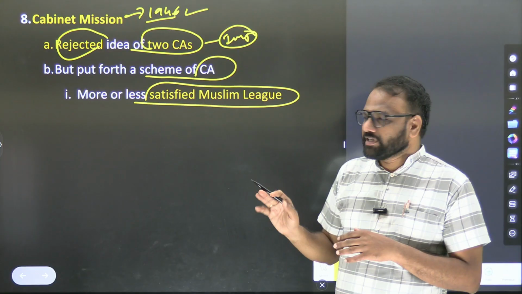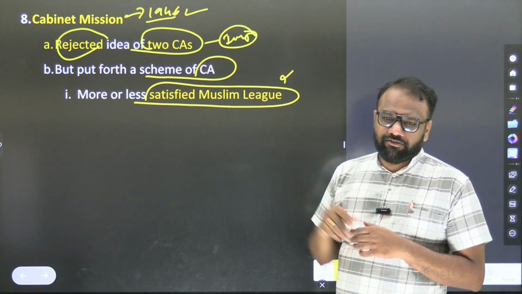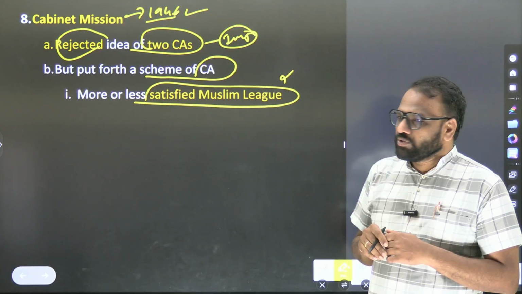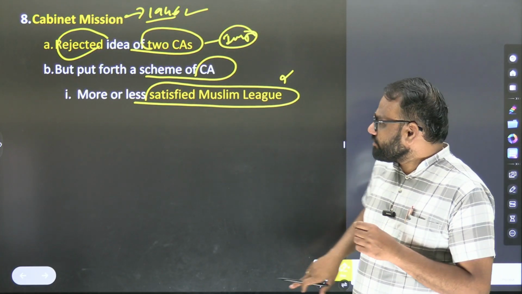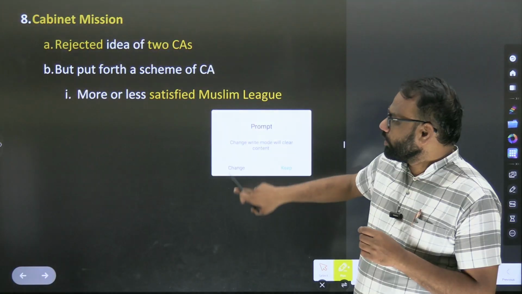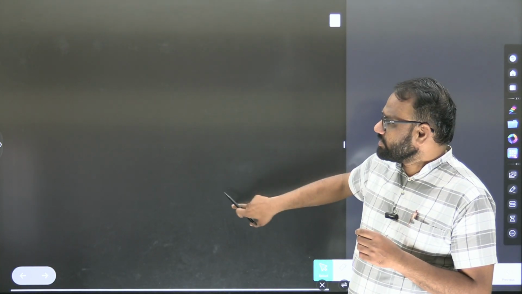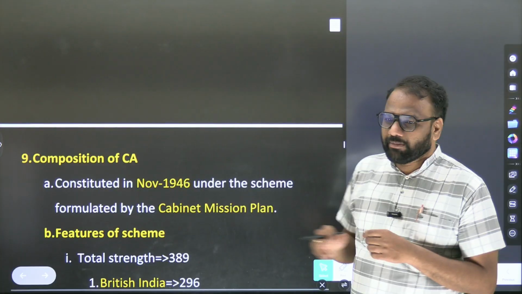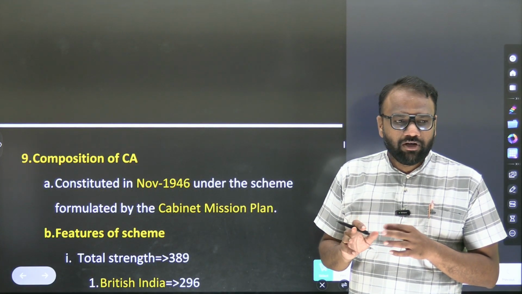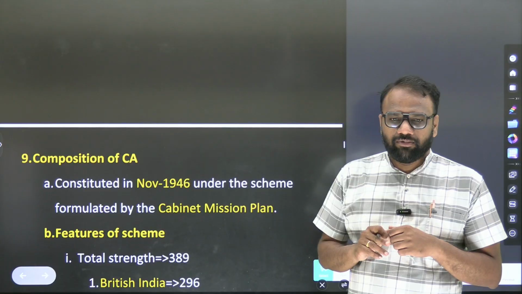So what are those ideas? We will not discuss them here, in history we will discuss. So from the cabinet mission we shall understand that it rejected two constituent assemblies, and the idea put forth by the cabinet mission was accepted by the Muslim League as well.